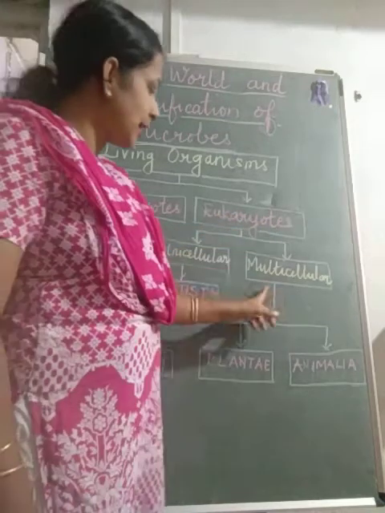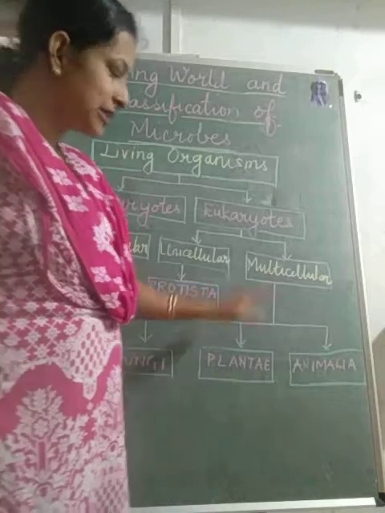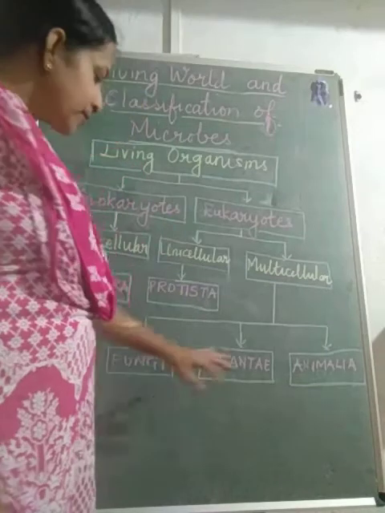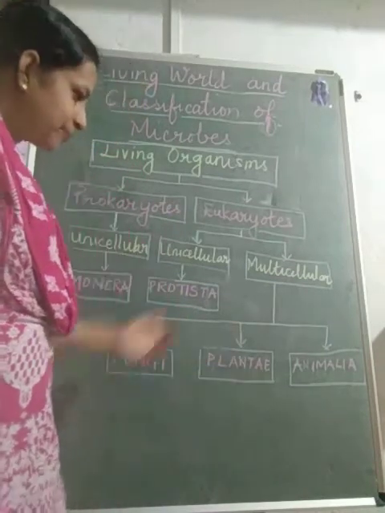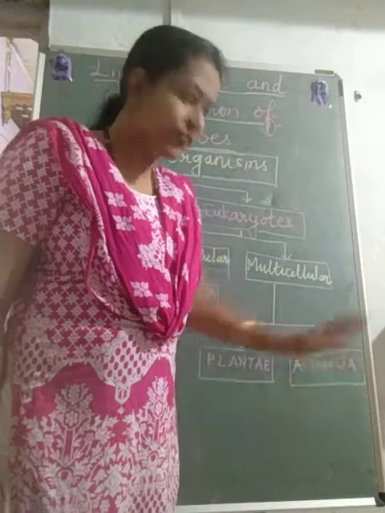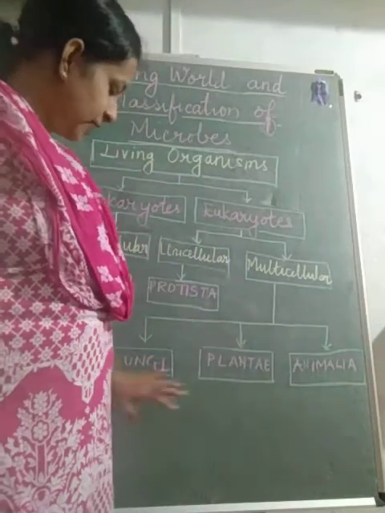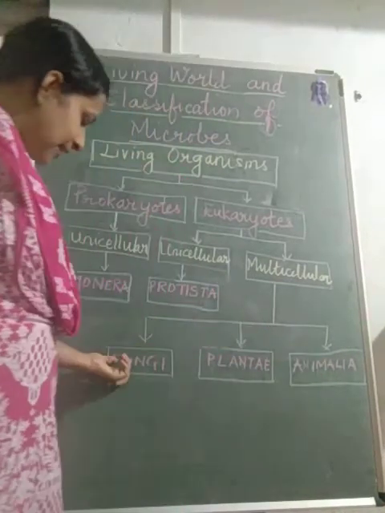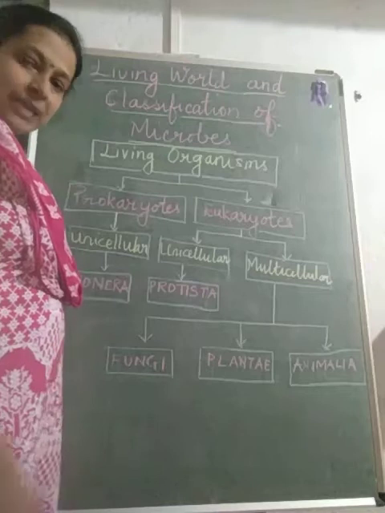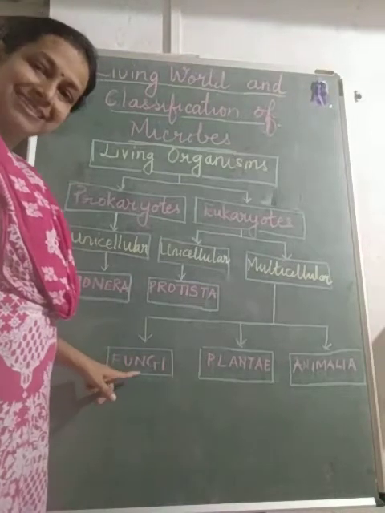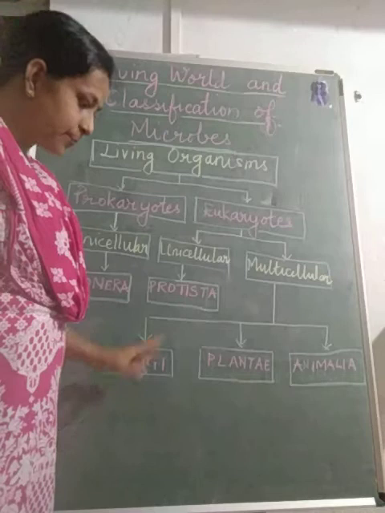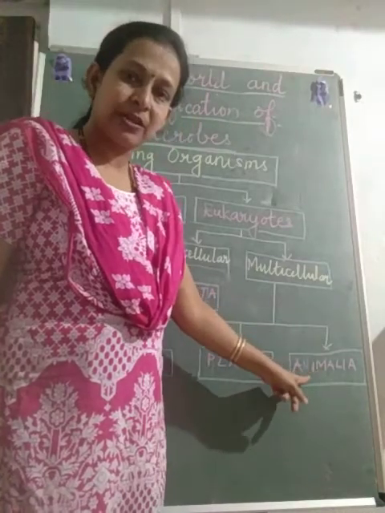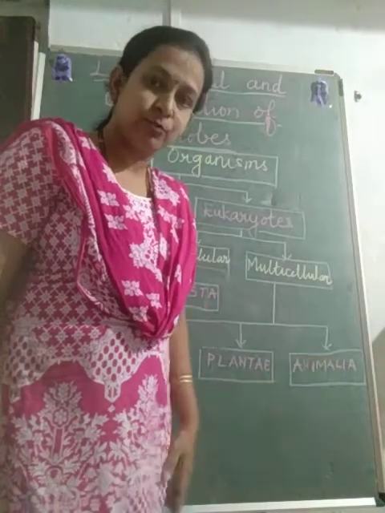Then we have the multicellular eukaryotes, and you have already learned about the modes of nutrition: autotrophic, saprophytic and heterotrophic. Accordingly we have 3 different kingdoms: Fungi, Plantae and Animalia. Fungi have the saprophytic mode of nutrition, that is they live on dead organisms. Plants prepare their own food, so they are separate. Animals cannot prepare their own food, and they have a heterotrophic or ingestive mode of nutrition.